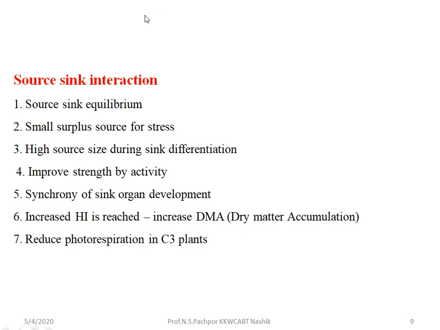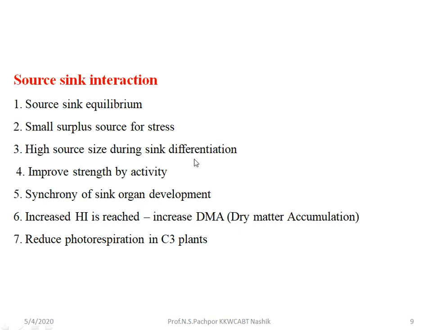Second, the characteristic is a small surplus of source for stress. This is an important interaction characteristic, because sometimes stress occurs in the plant. For that, a surplus source availability is important in order to react to that stress. Then, high source size during sink differentiation.